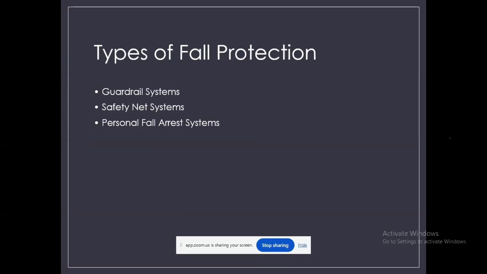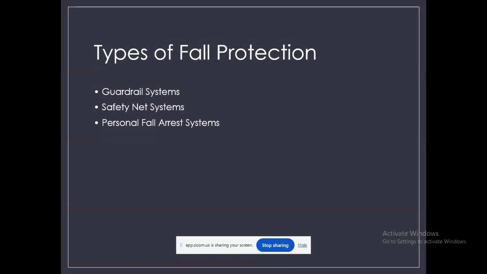Then what types of fall protection are there? There are different types of fall protection systems used depending on the work environment, and even the level of risk. Let's understand each one. Yes, these three are the most important.